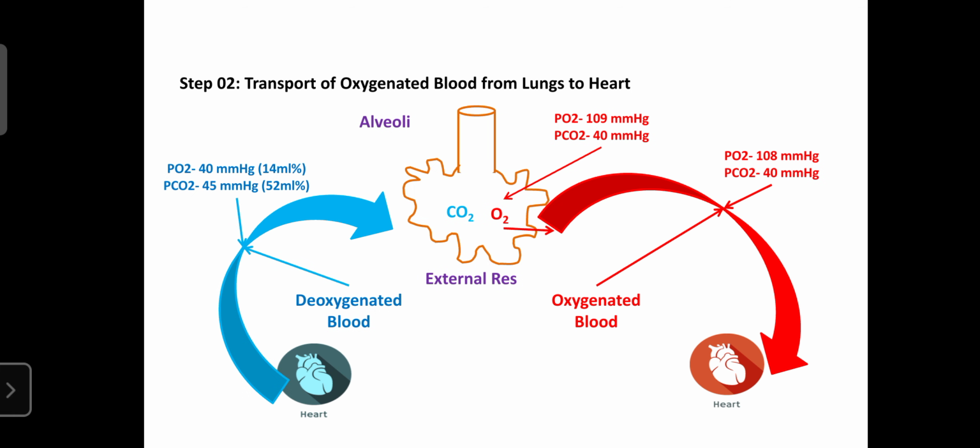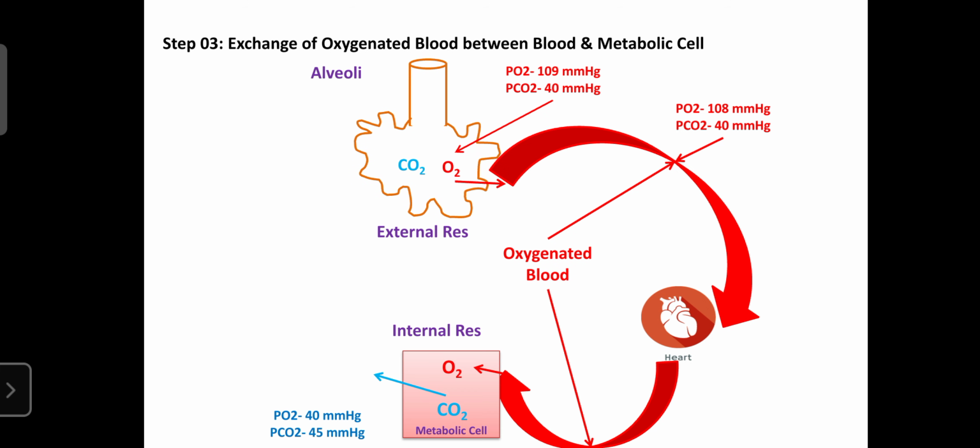Next is the transport of oxygenated blood from the lungs to the heart. After the oxygenation process, the oxygenated blood is transported towards the heart with the help of hemoglobin, through the blood and pulmonary veins. Then the oxygenated blood from the heart enters the systemic circulation and reaches the metabolic cells. Step 3 is the exchange of gases between the blood and metabolic cells.